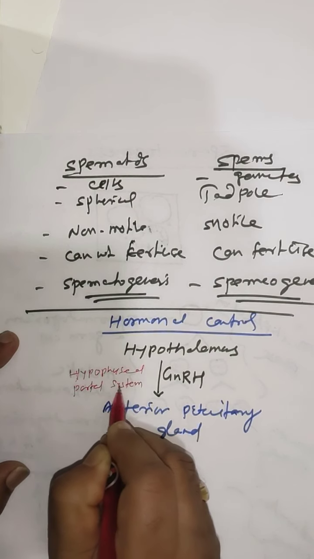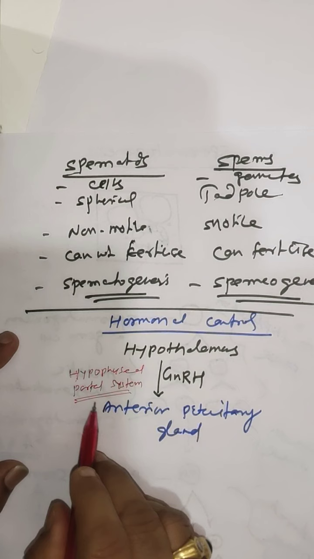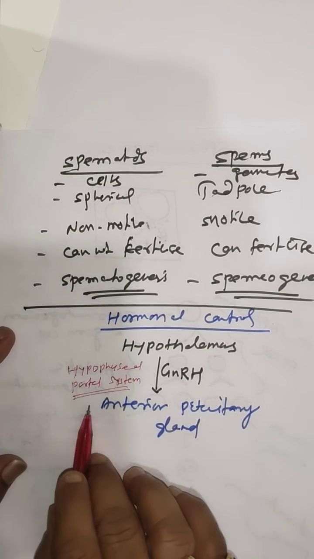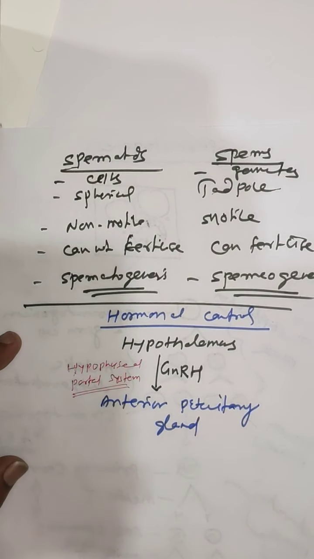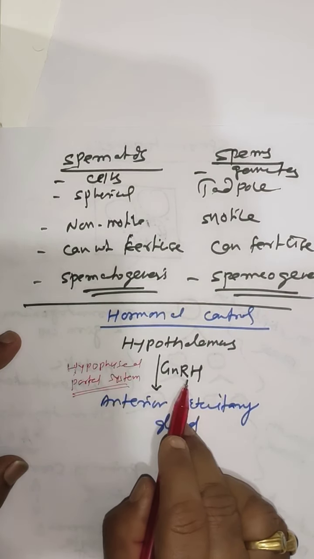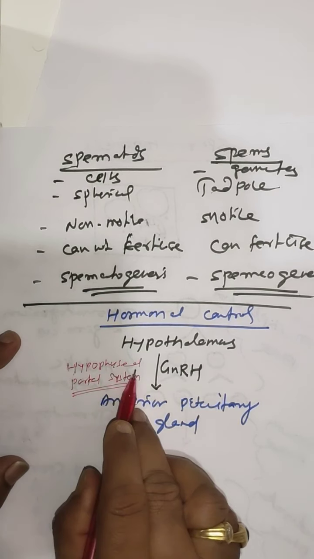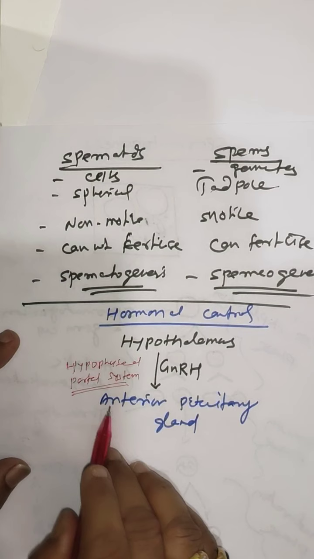Clear? In the human being, 2 portal systems are found. One is the hypophyseal portal system and the second is the hepatic portal system. The gonadotropin releasing hormone of the hypothalamus passes to the anterior pituitary gland by the hypophyseal portal system.